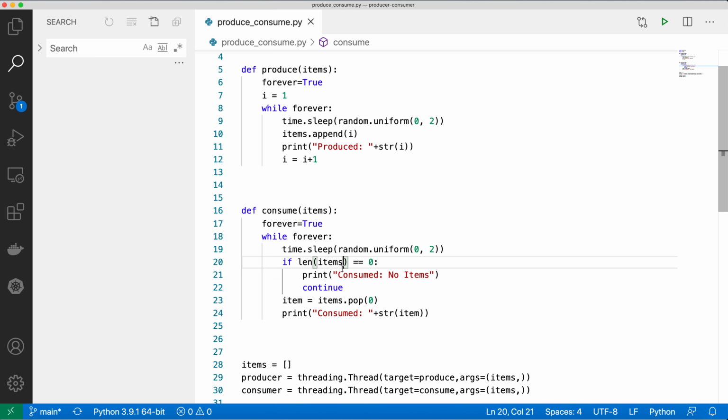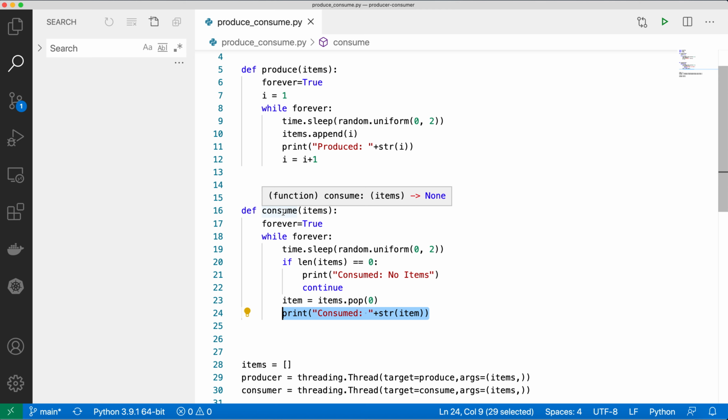But if the queue is not empty, that means the length of items is not 0. In that case, this logic will be executed: the item will be popped from the first position, which is the 0th index, and removed from the queue, and then the consumer will say that I have consumed this item. So these are my produce and consume functions, very basic functions which we have implemented.